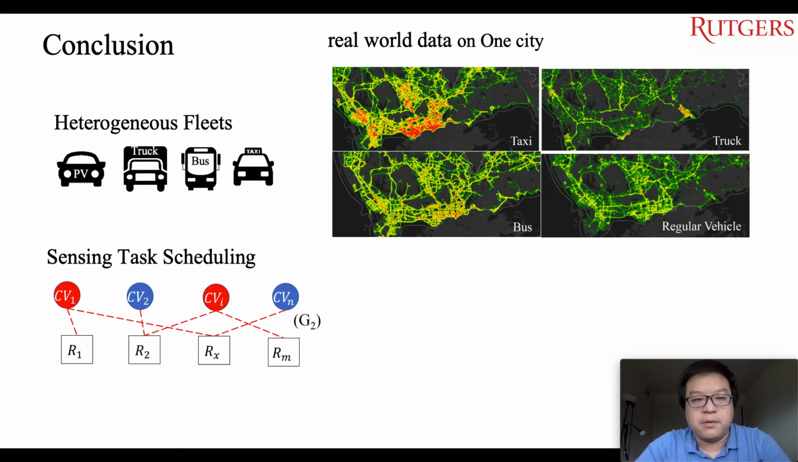In summary, we studied the mobility pattern of four fleets based on real-world data in Shenzhen, including thousands of vehicles. Based on our study, we designed a sensing task scaling system to achieve higher sensing coverage with less cost.